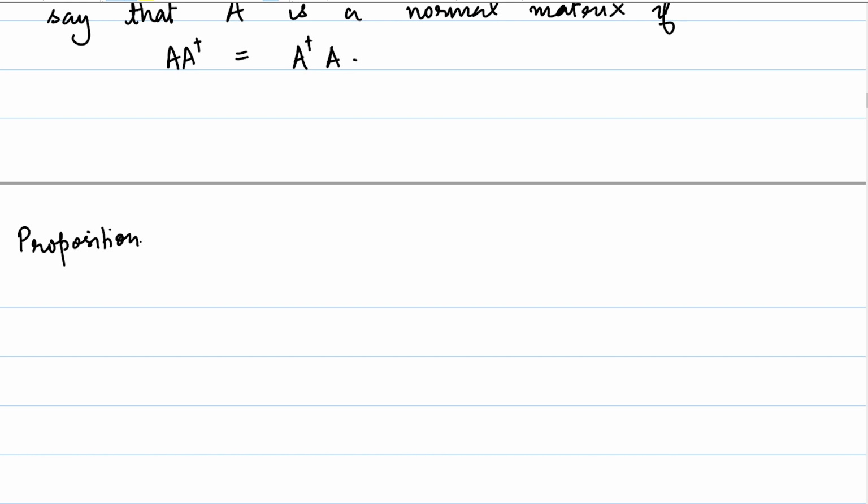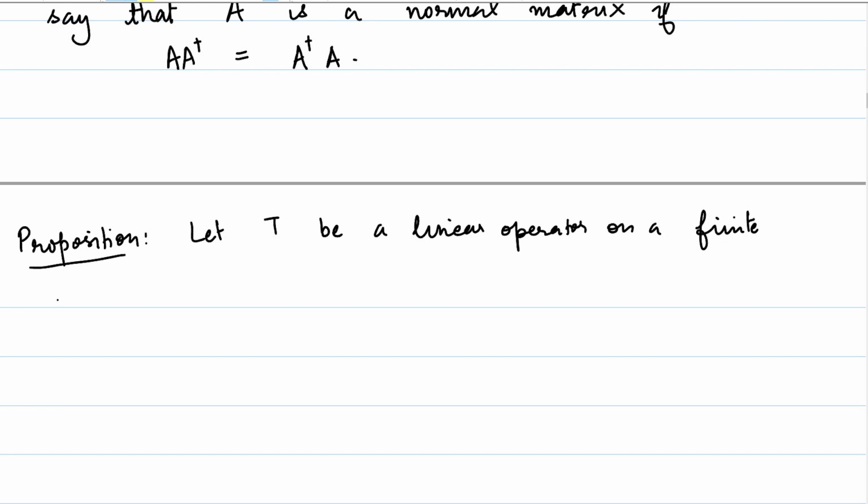So the setup is going to be the same. Let T be a linear operator on a finite dimensional inner product space. And suppose we have some orthonormal basis.